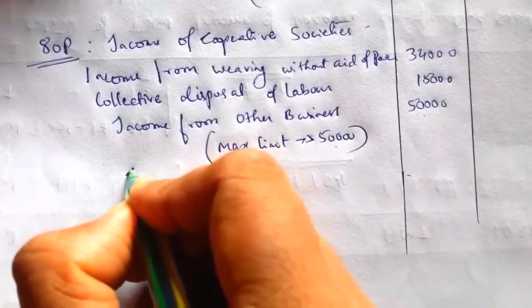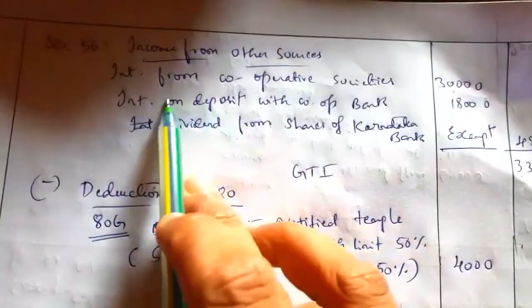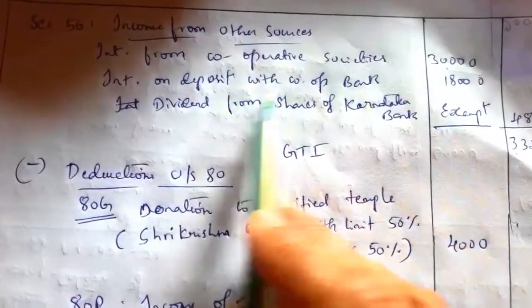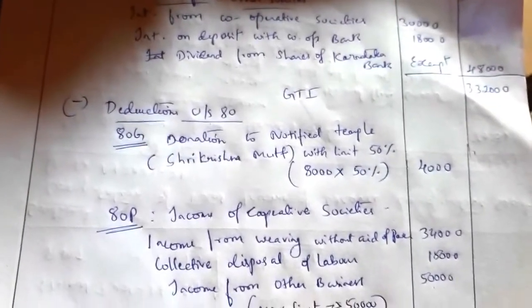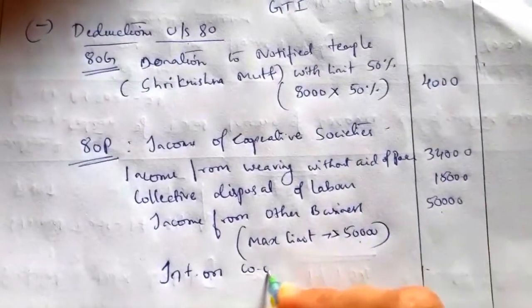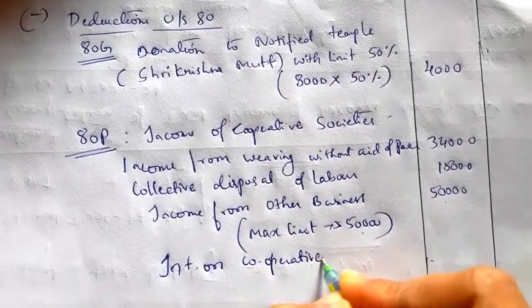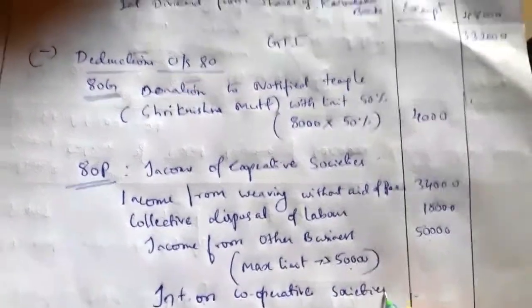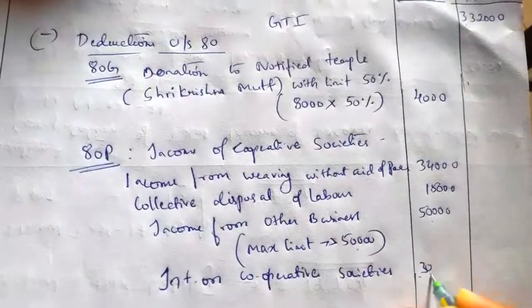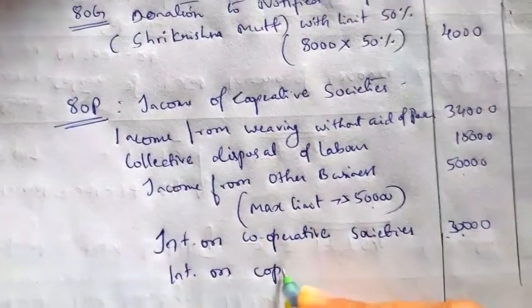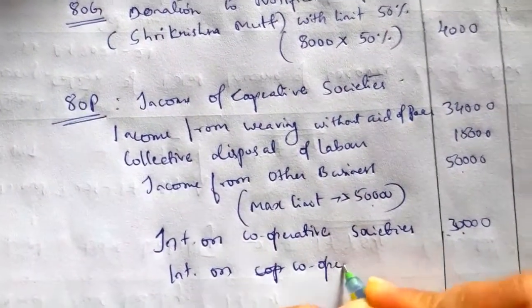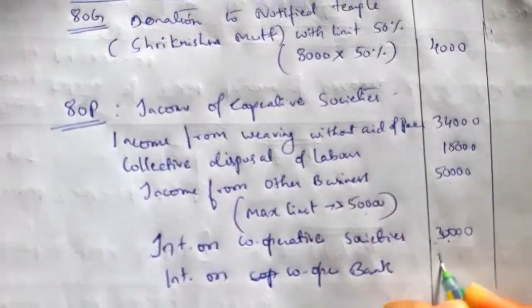Next, capital gain cannot be claimed under section 80P. Next, interest on cooperative societies and interest on deposit with cooperative bank. Interest on cooperative societies amount is 30,000 and interest on cooperative bank 18,000.